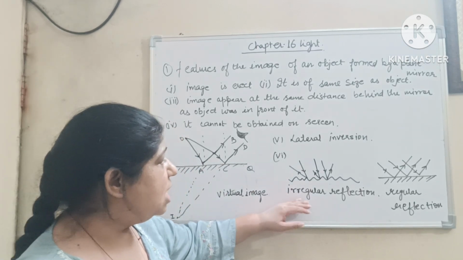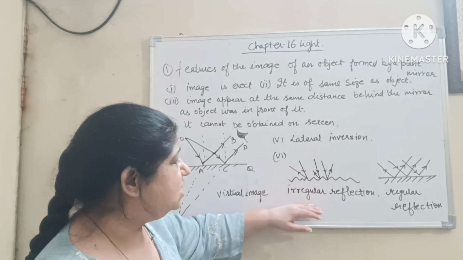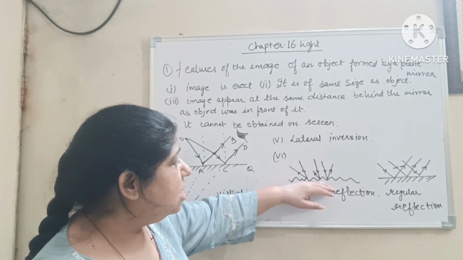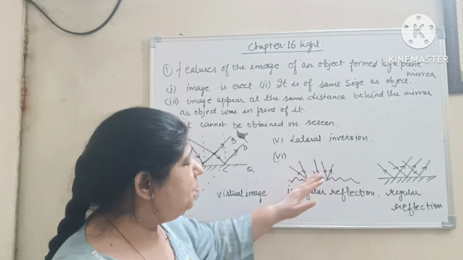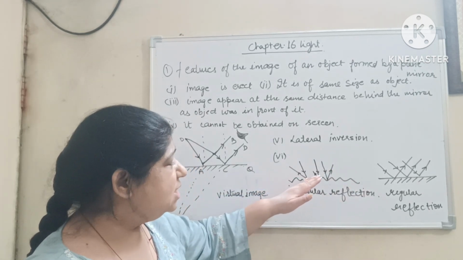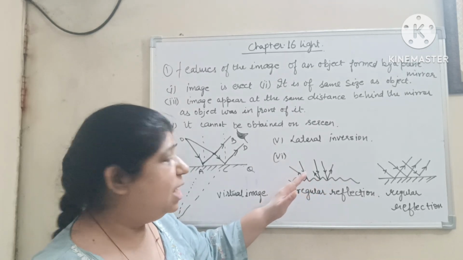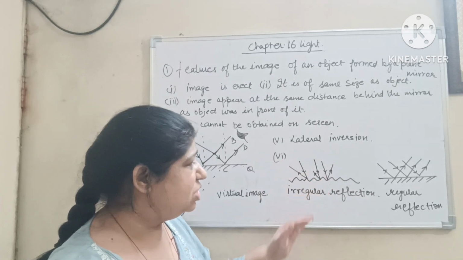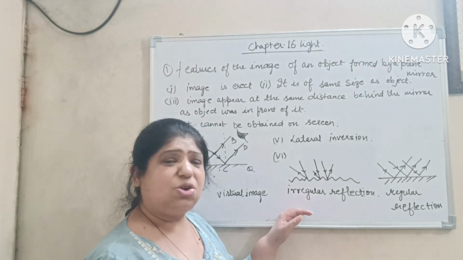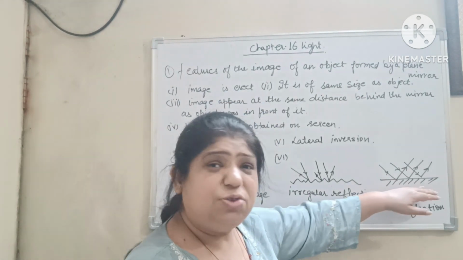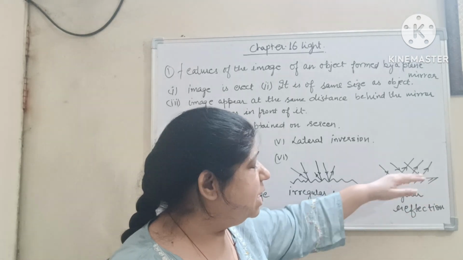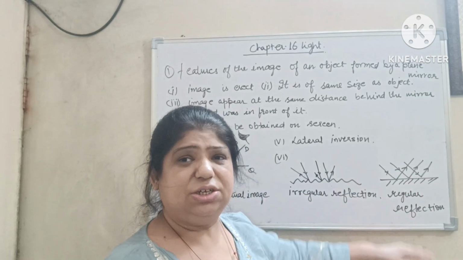Now the irregular reflection is the reflection by the irregular plane. It is not parallel to the incident rays. It will be at different direction. This reflection is called irregular reflection. The reflection from the smooth surface of a plane mirror will be regular reflection.